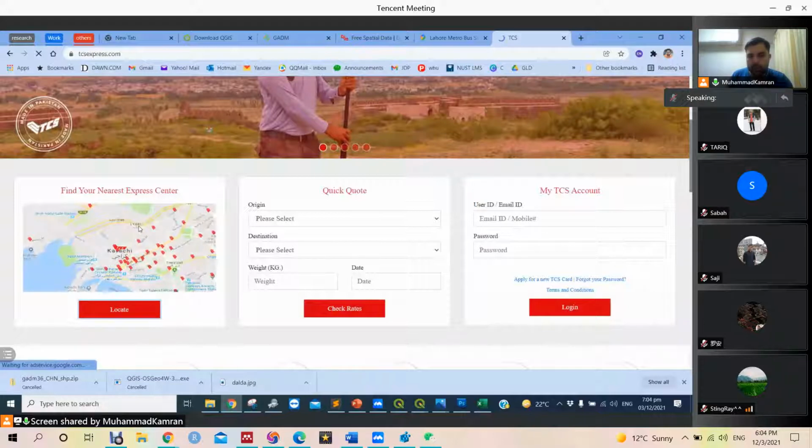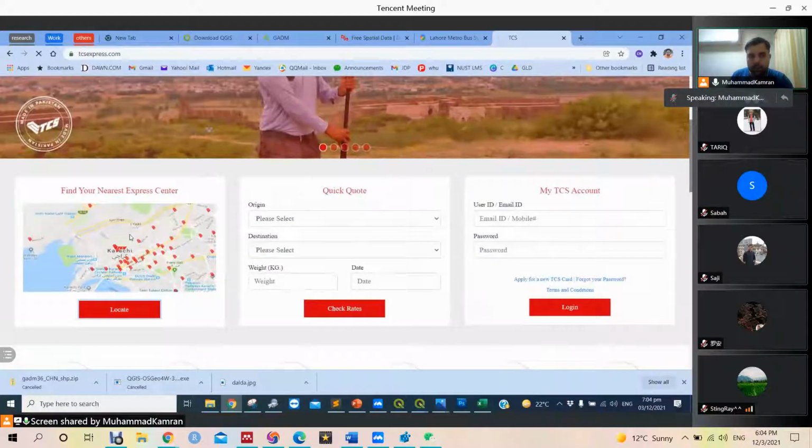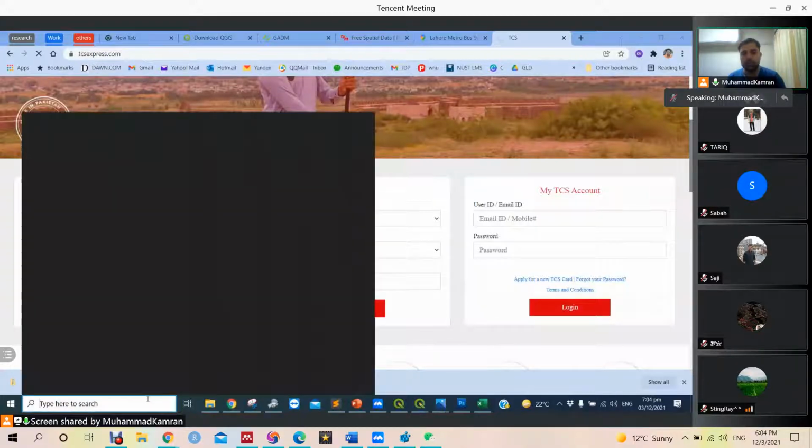If they have already marked these data sets, we can request the department, or we can write a computer science program to scrape the data, to go to the website again and again, and extract the latitude and longitude data. This is the other way.